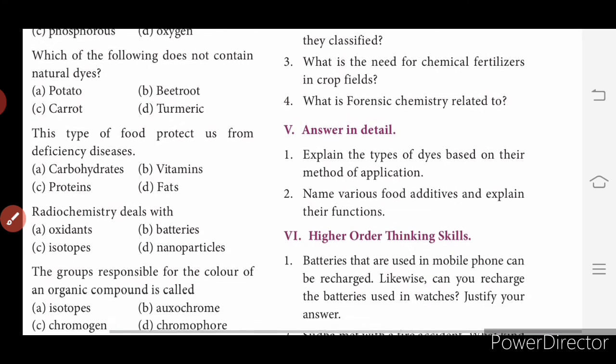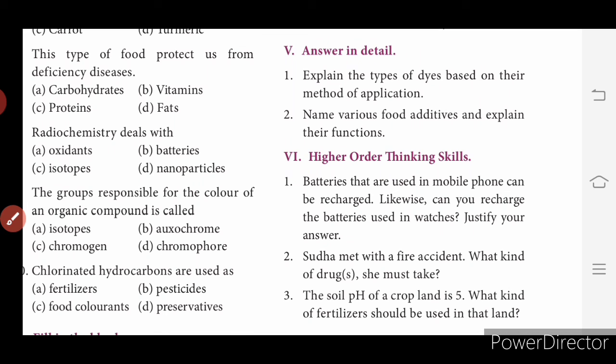Higher order thinking skills, all 3 questions are important. But no need to write that in the classwork. But for the exam, you have to read all the 3 questions. Higher order thinking, you don't have any problems here. So luckily you don't have any problems. This is totally a theoretical lesson, and no need to mug up. Just have a glance at the full lesson and you will get the important points.